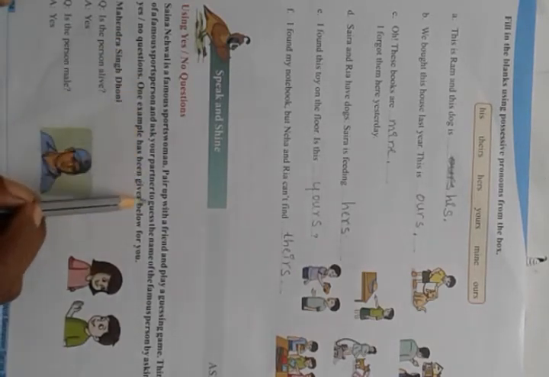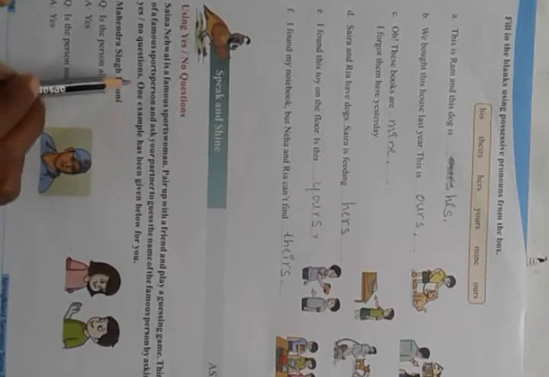The next one. Saina Nehwal is a famous sportsman. Pair up with a friend and play a guessing game. Think of a famous sports person and ask your partner to guess the name of the famous person by asking yes or no questions.